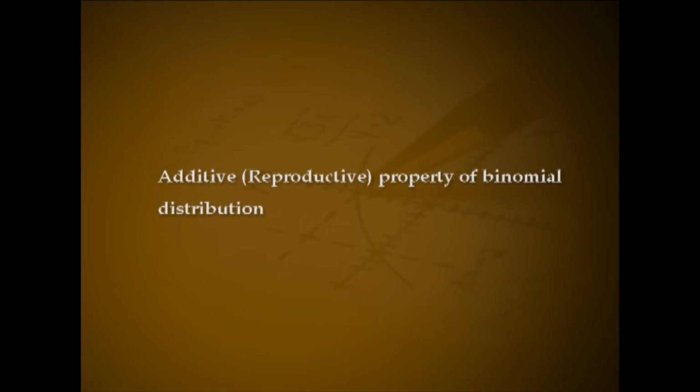If (n plus 1) into p is an integer, there are two modes for the distribution, (n plus 1) into p and (n plus 1) into p minus 1. If (n plus 1) into p is not an integer, the integer part of (n plus 1) into p is taken as the mode. Additive or reproductive property of binomial distribution.